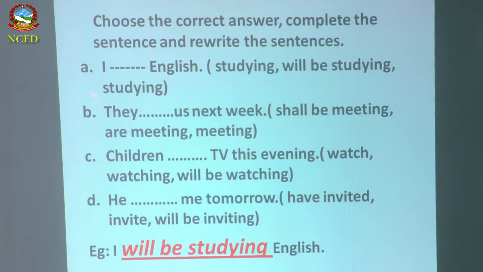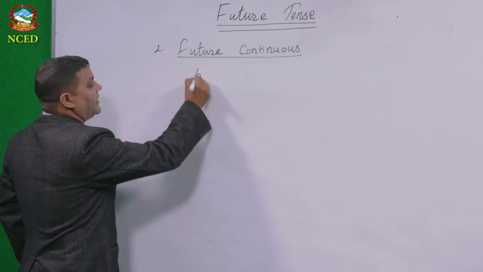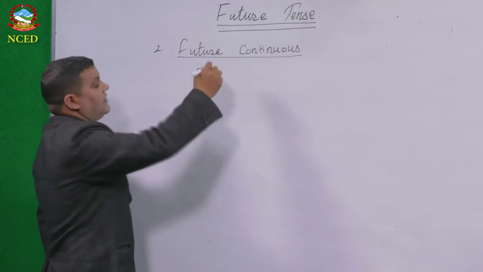All right, so number B. They dash dash us next day. Shall be meeting, are meeting, meeting. So the right answer is what? Shall be meeting. So how do we have to answer? B number is please. A is down there. That's why I'm doing B.